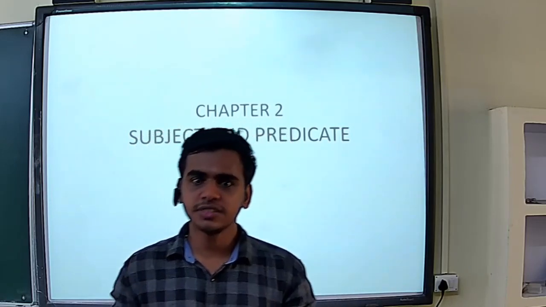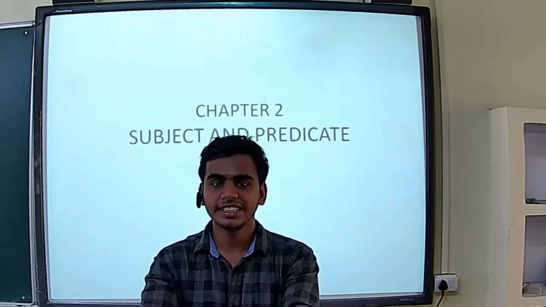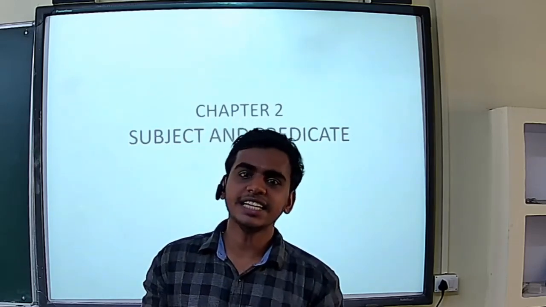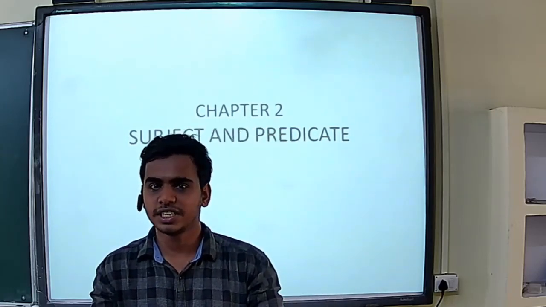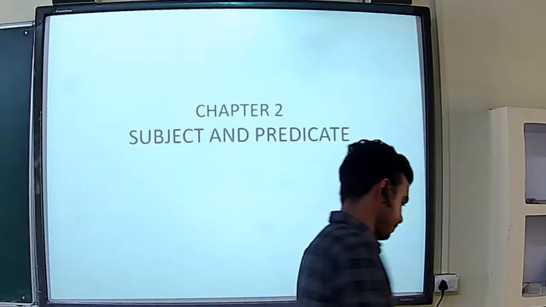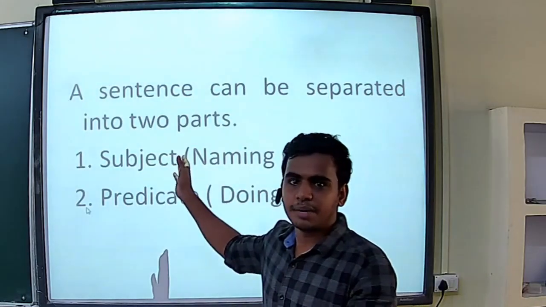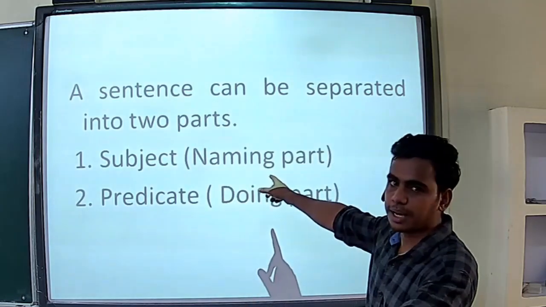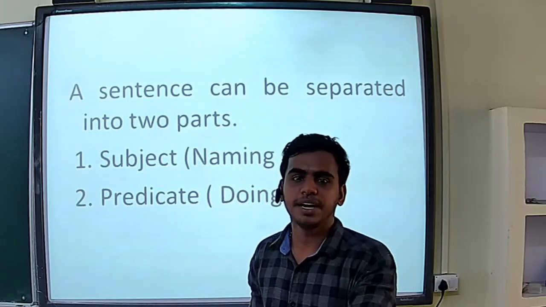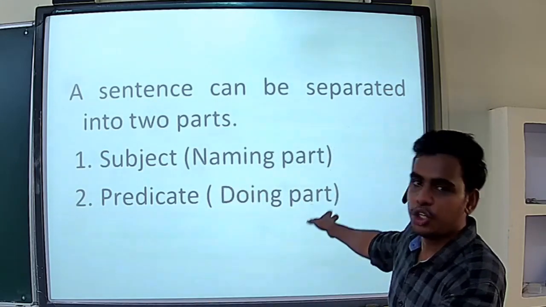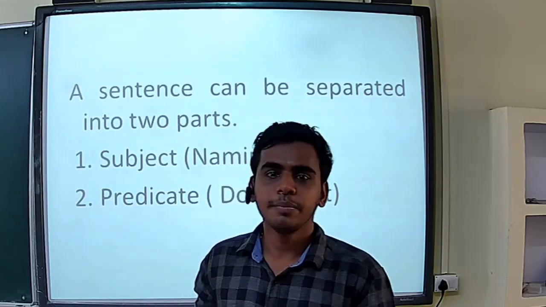In the first lesson we have learned what a sentence is. So in this lesson we are learning the parts of a sentence. A sentence we can divide into two parts. First one is a subject and second one is a predicate. As I told, a sentence can be divided into two parts. Subject is also called the naming part and predicate is called the doing part. So now we will learn what this subject is and what this predicate is.